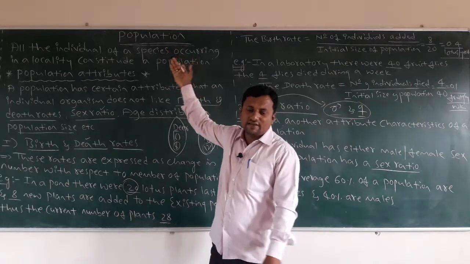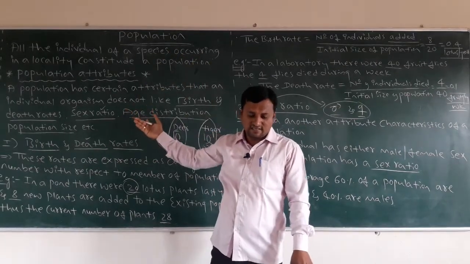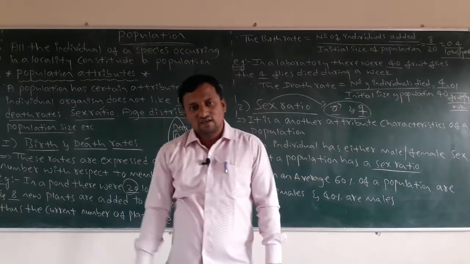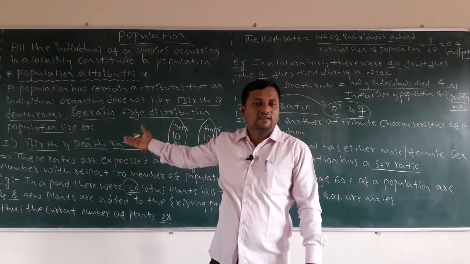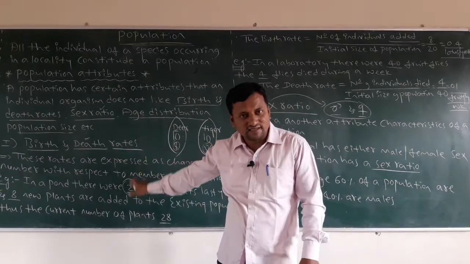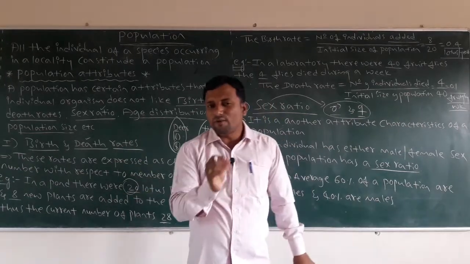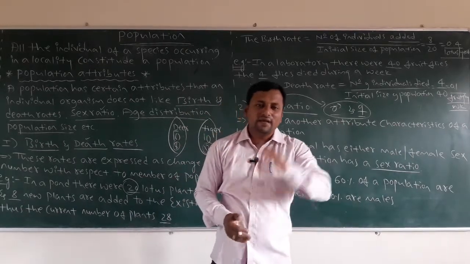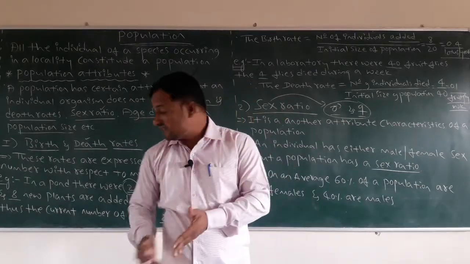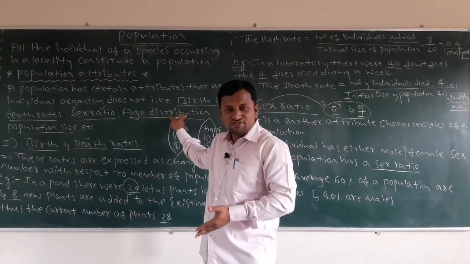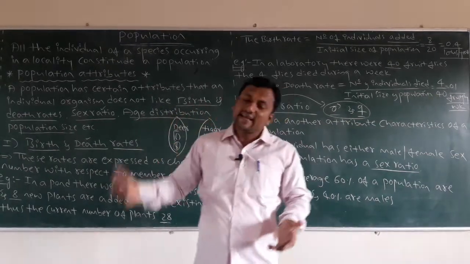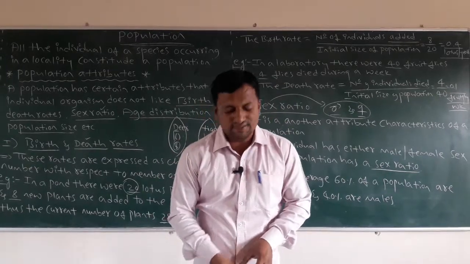If we have no population, it is not easy to find the sex ratio or birth and death rates. So these two are very important attributes of a population. The remaining attributes, age distribution and population size, we can discuss in the next video class. Okay dear students, thank you.